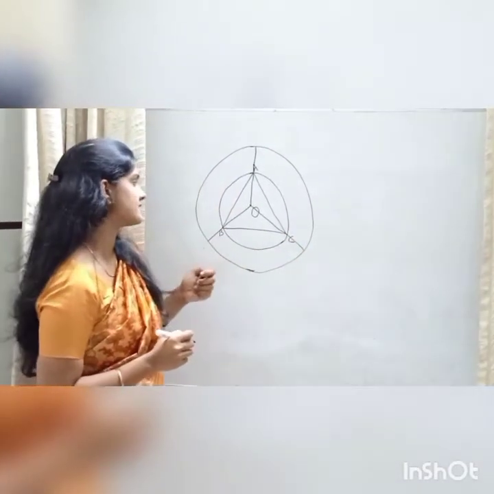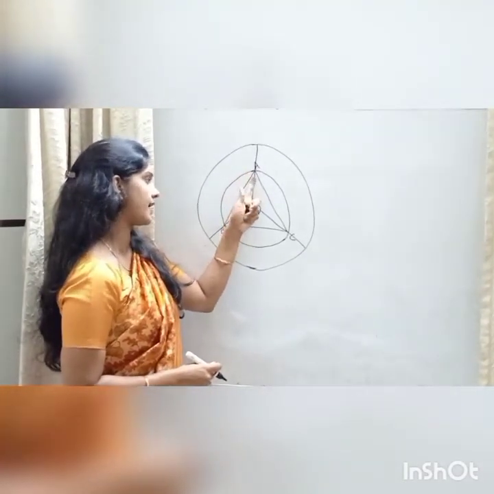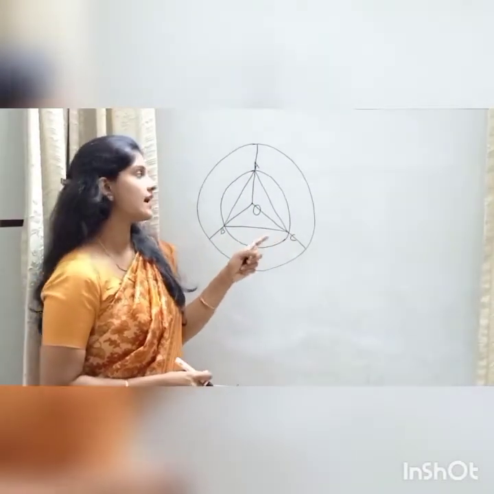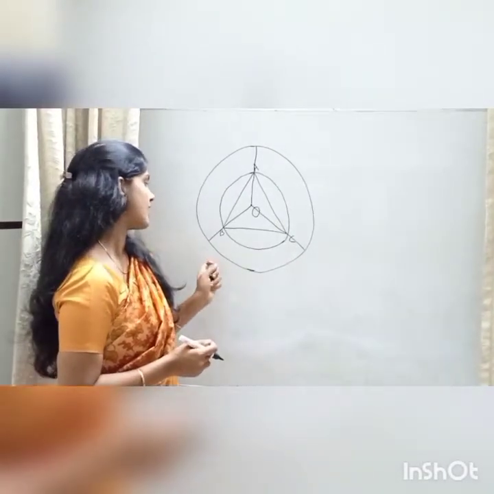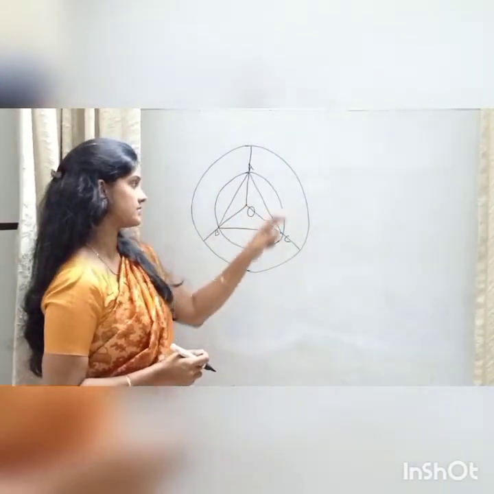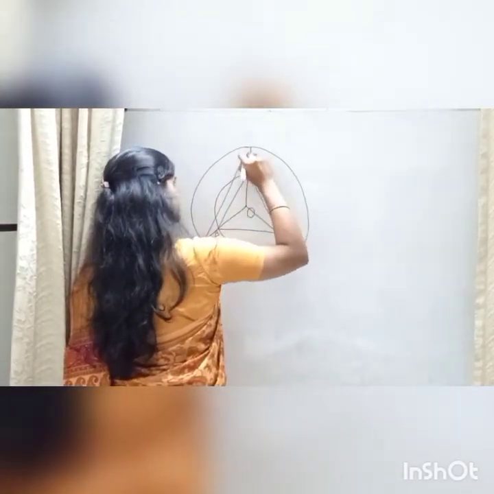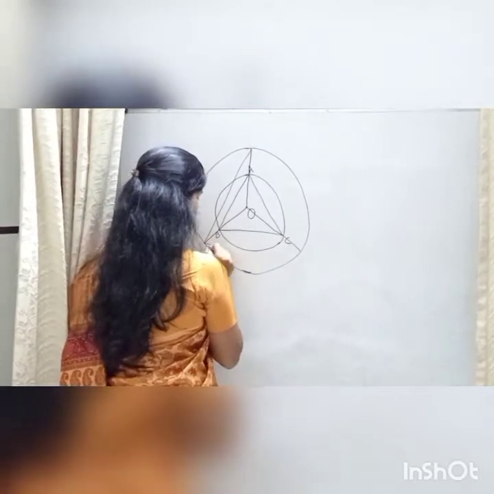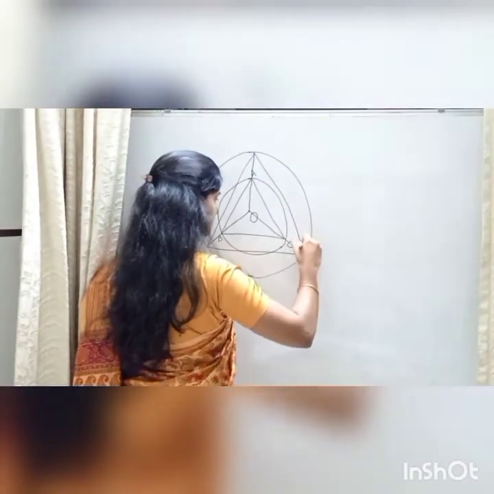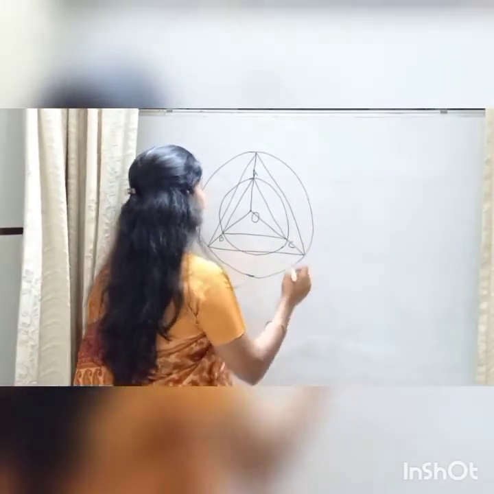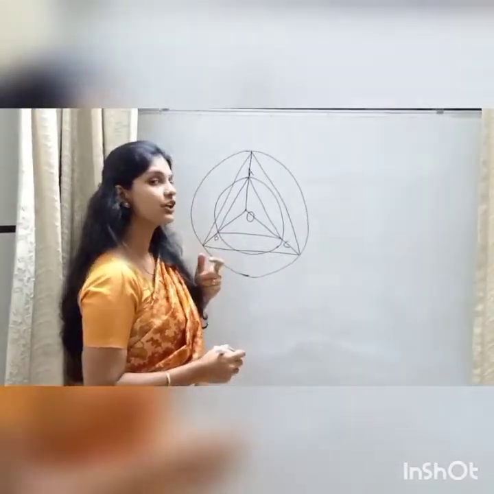Here, we have extended the lines that join the center O with the vertices of the equilateral triangle ABC such that it touches the points on the bigger circle. Now, we shall join these points. We shall name this triangle as PQR.